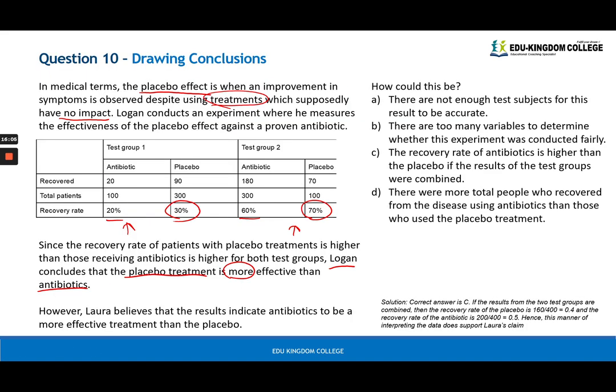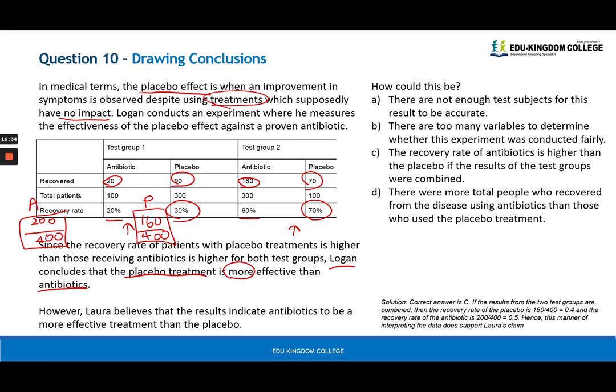Well, if you add up the test group 1 and 2, the antibiotic rate seems to be 20 plus 180, 200 over 400. That's the antibiotic rate, right? Now the placebo rate, on the other hand, is 90 plus 70, 160 over 400. You can immediately see that the placebo is lower than the antibiotics when you add it together.